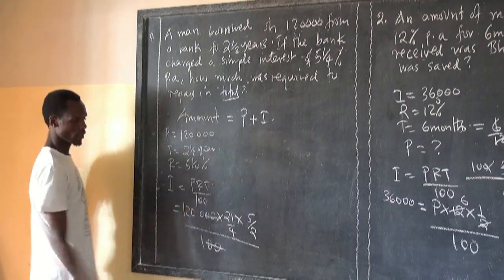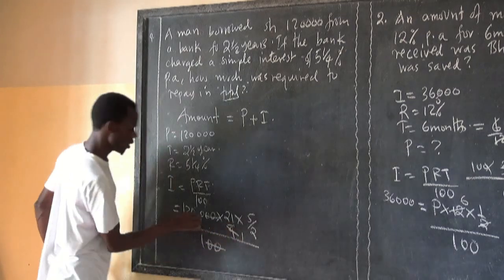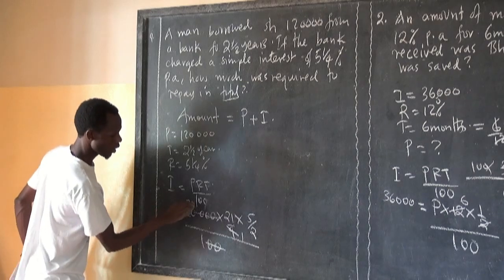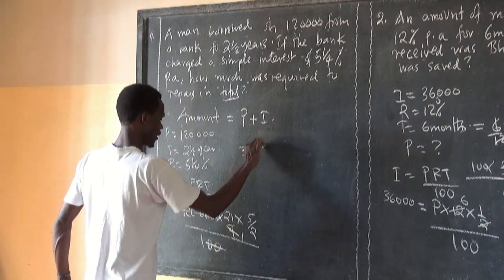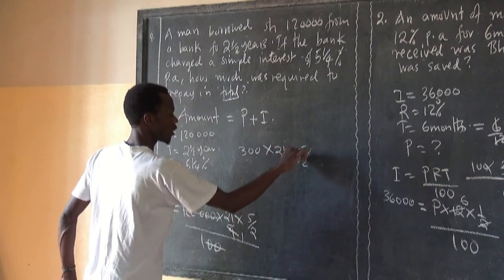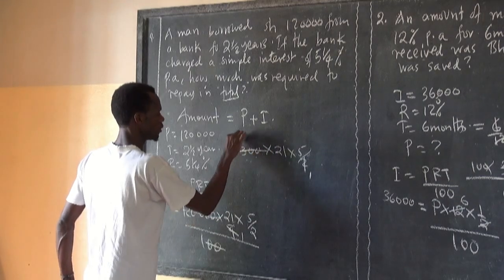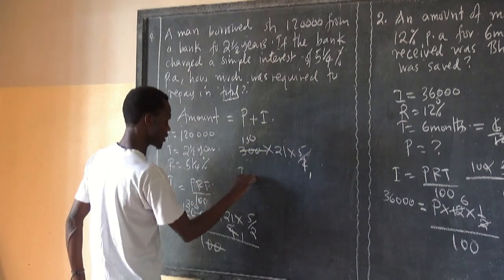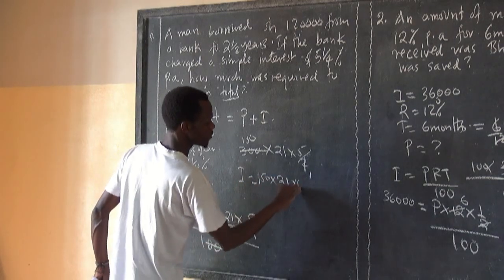By 4 here it is 1, and by 4 here it is 300. Then we have 300 times 21 times 5/2. By 2 here, it is 150. Then interest is equal to 150 times 21 times 5.